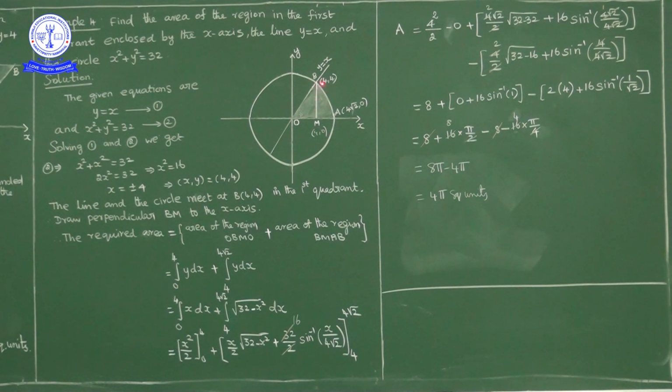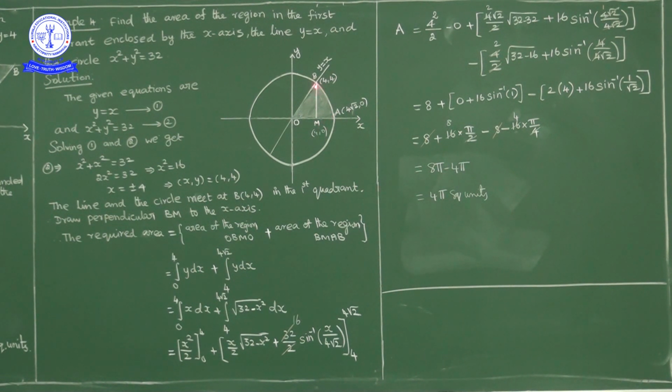Next, the area of the region BMAB: this is from 4 to 4 root 2, so the lower limit is 4 and the upper limit is 4 root 2. Here we write y dx for the area under this circle.